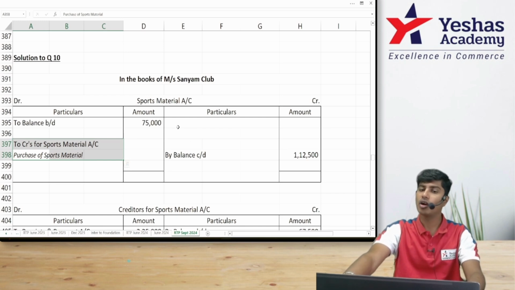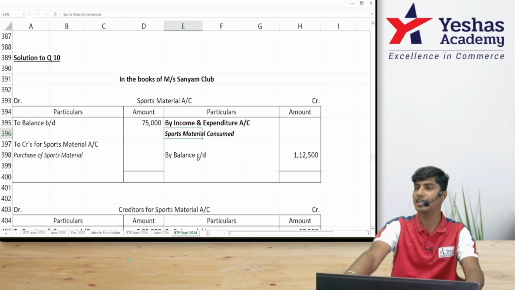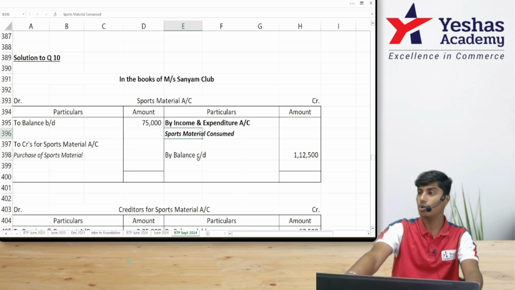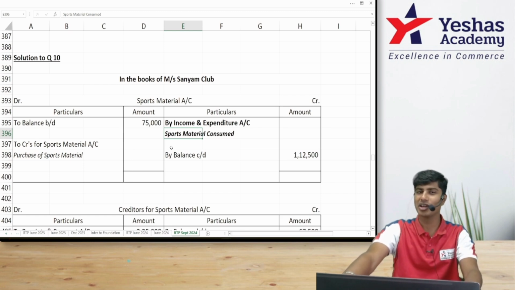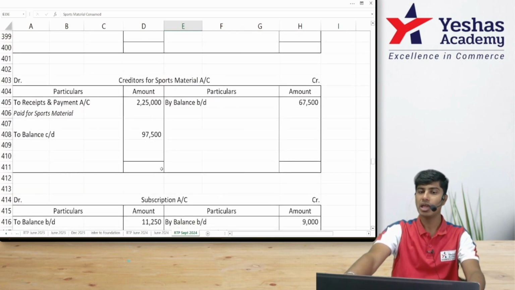I don't know this. Whatever is the difference is consumption of sports material, which goes to income and expenditure account. This also I don't know, I would have to find it. So two balancing figures in one ledger is not possible. So I'll go to creditors for sports material. Here, whatever I get as the balancing figure is purchase.